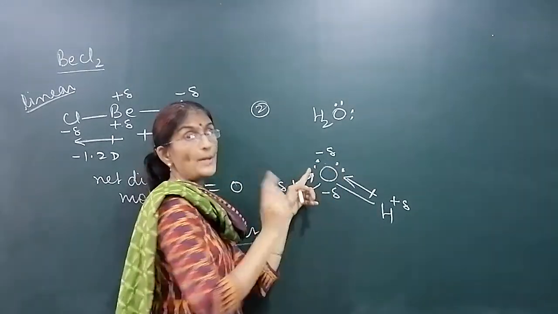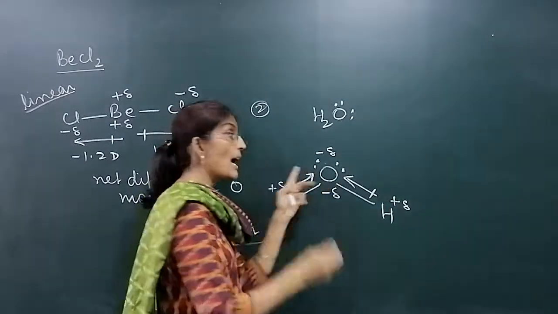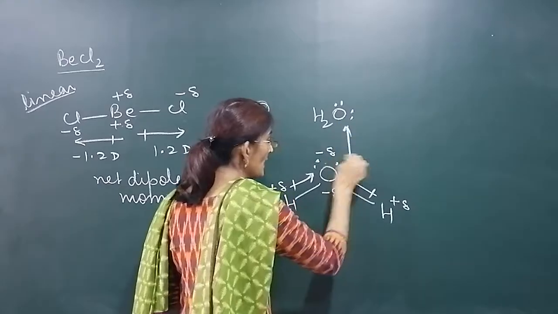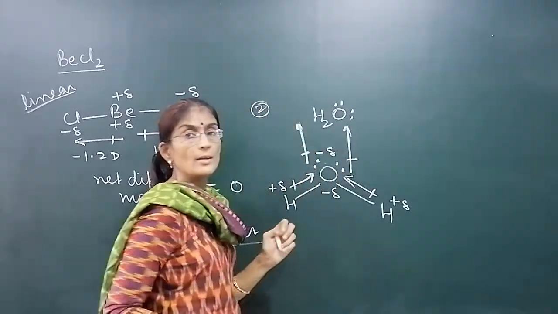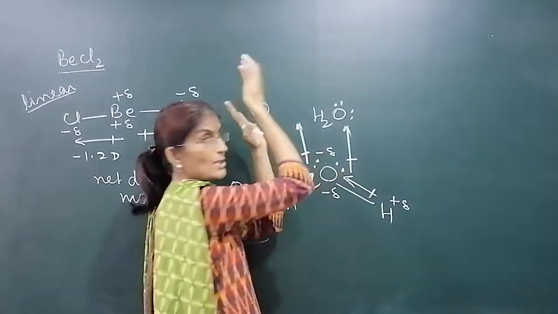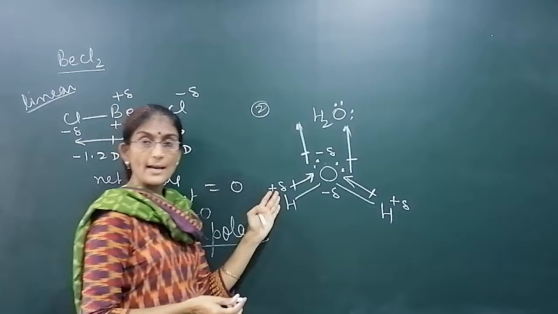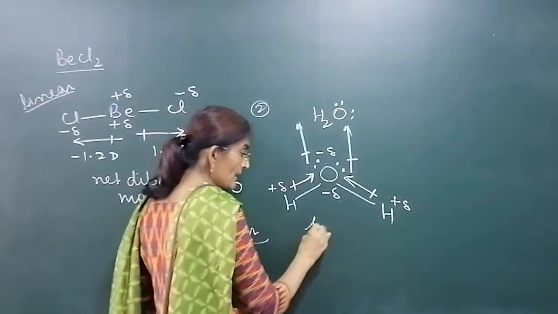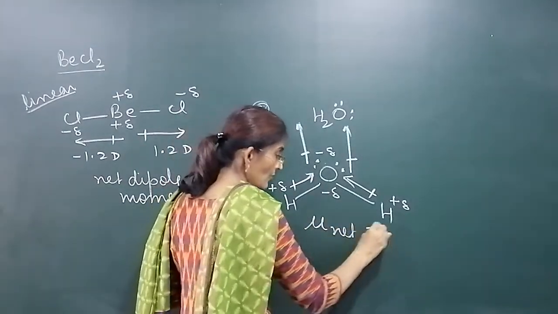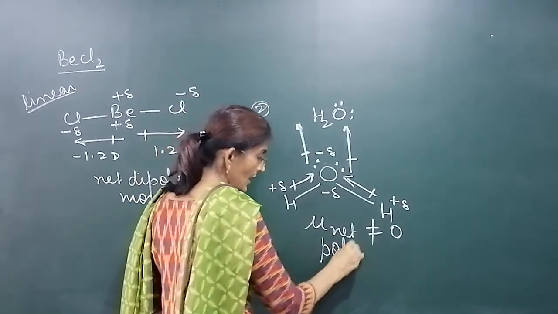The dipole moments of the lone pairs are also there, and the lone pairs' dipole moment moves away from the atom. Now, all the dipole moments move in one direction only, upward. They do not cancel, unlike in the previous example where they cancelled. So the net dipole moment will be there. Mu net will not be 0. So the molecule is polar.